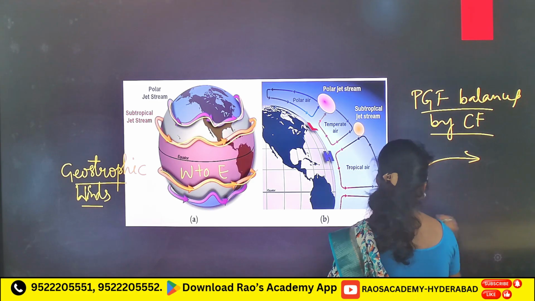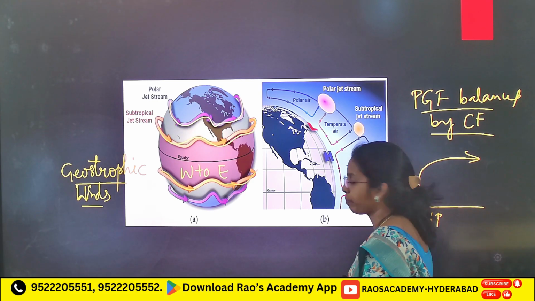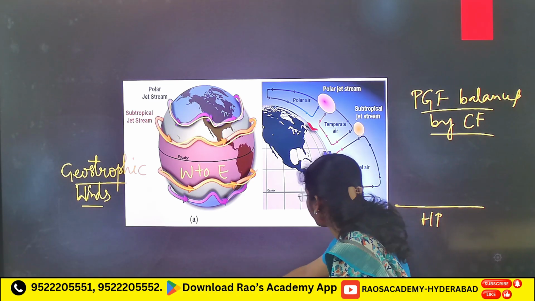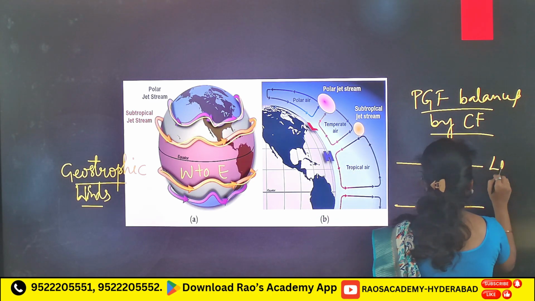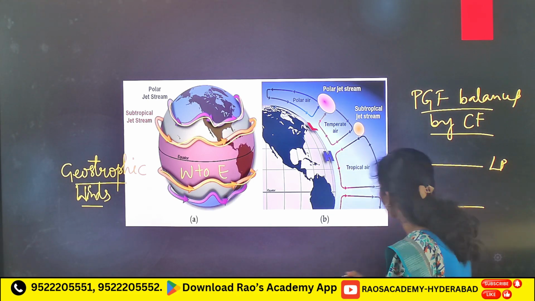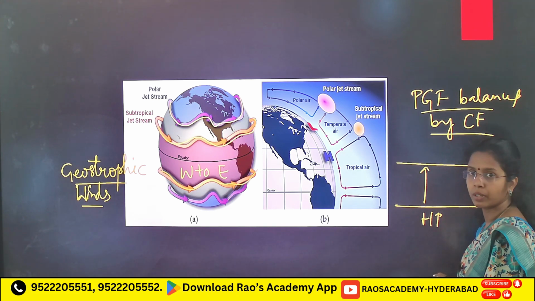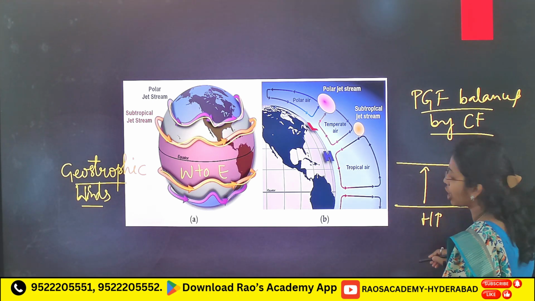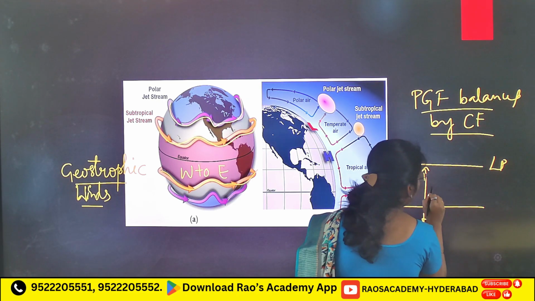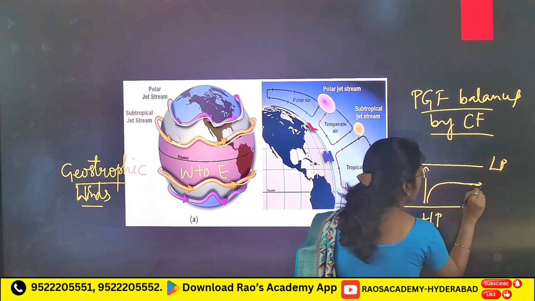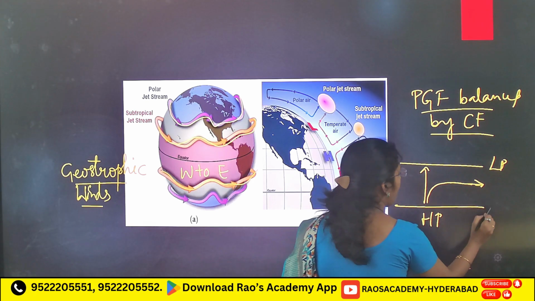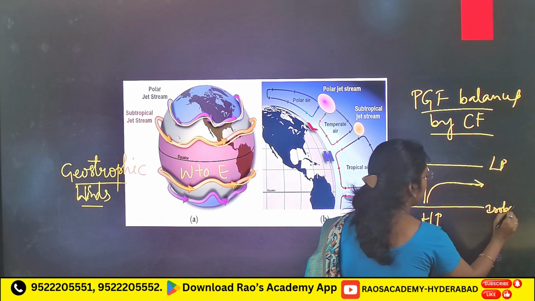For example, this is a high pressure area, and this is a low pressure area. Because of pressure gradient force, wind moves from high pressure to low pressure. When this pressure gradient force is balanced by Coriolis force, the wind moves in this direction, parallel to isobars.